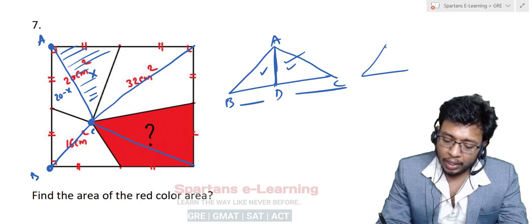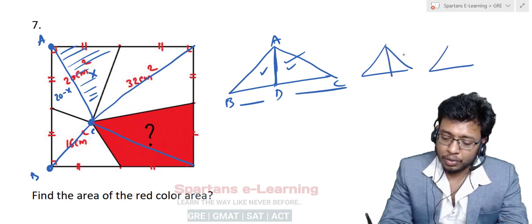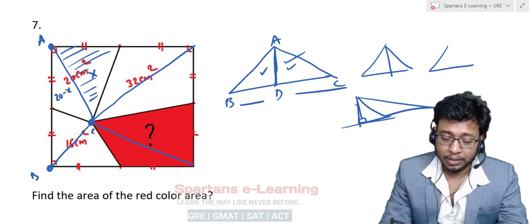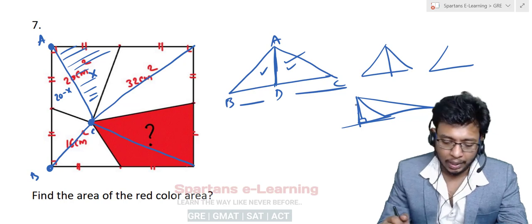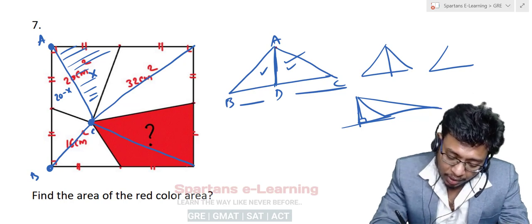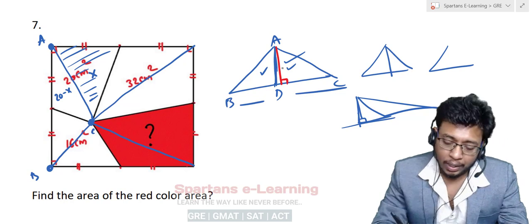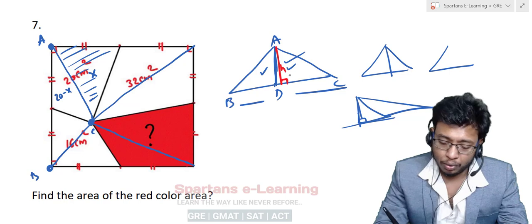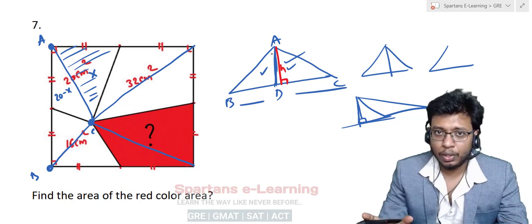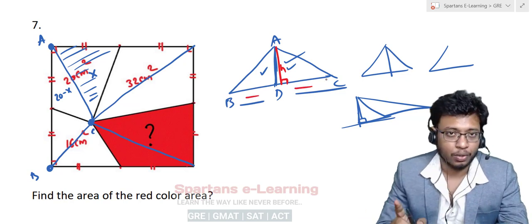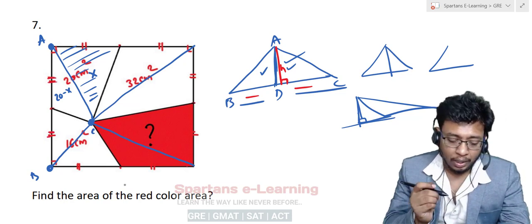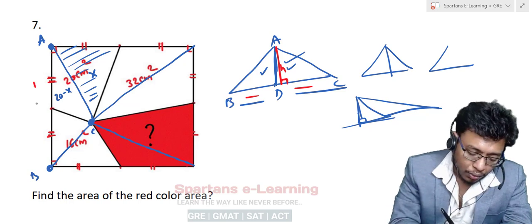In an acute triangle the height will always be inside; in an obtuse triangle the height will be outside. So extend the base, draw a perpendicular from the third vertex onto the extended base, and you will get the height of an obtuse angle triangle. Here the height will be something like this. This will be the height. Height is common for both the ADC triangle and the ABD triangle, so the area, base into height, depends only on the base ratio. If you see here, what is the meaning of this double dash? That means they are bisected equally. So it is 1:1.